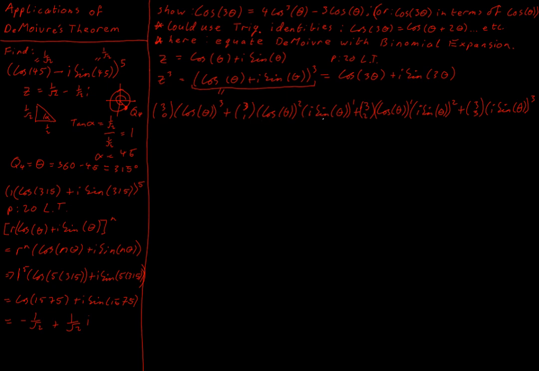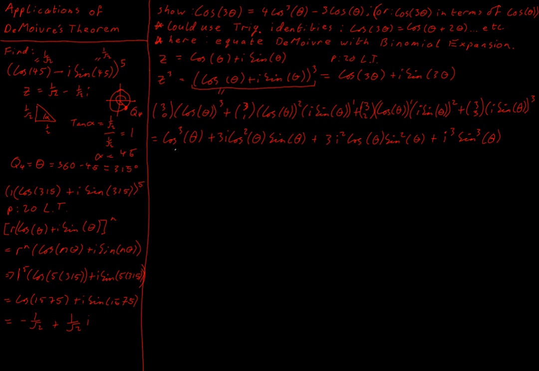And my powers on my second term, which we must be very careful with, is i sine theta. The i is in my second bracket, so it's going to get squared here. It's going to get cubed here. If I drop the i I will get entirely the wrong answer from this method. So I must be very careful. i sine theta is the second term. All of that together is the second term. So now we're going to start multiplying this out and see what simplifications we can make.